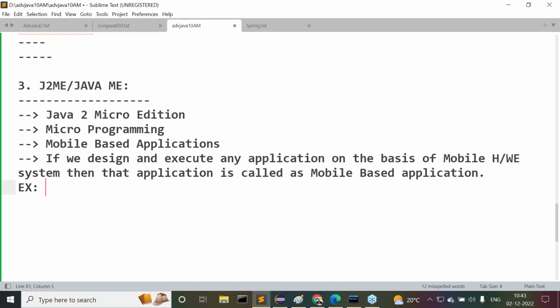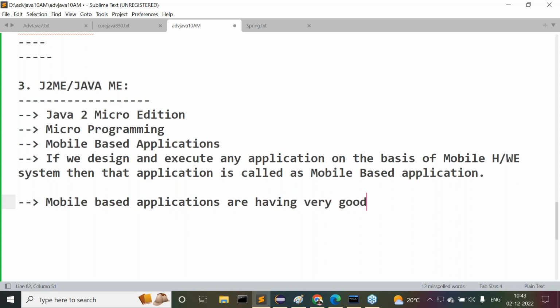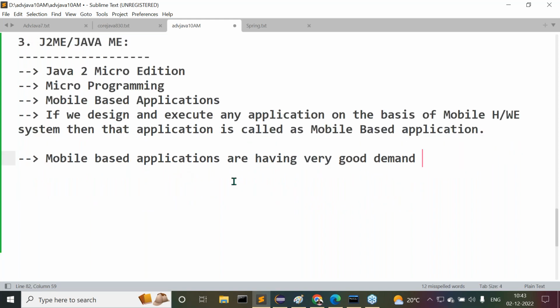Next example. So many examples are available here. Okay, fine. But one more point I'm telling you. Mobile based applications have very good demand outside, but no demand is available for J2ME.